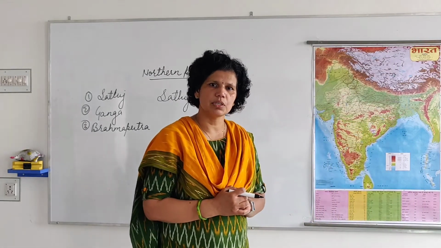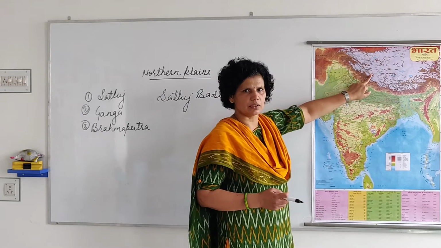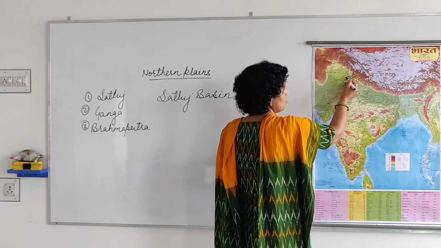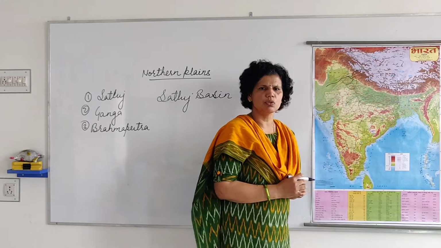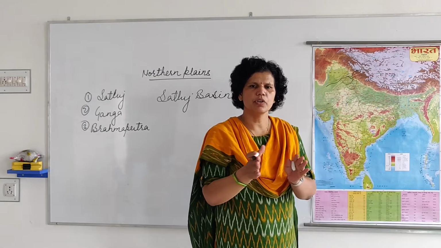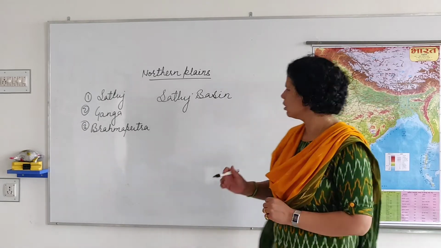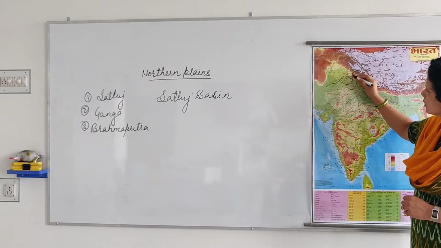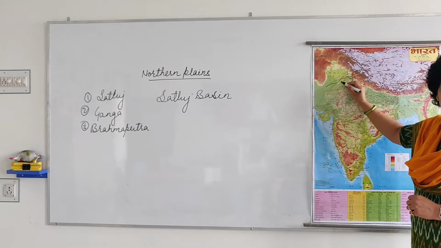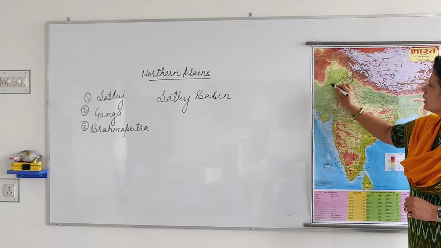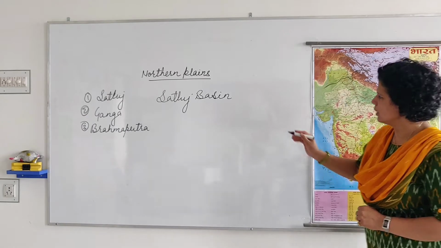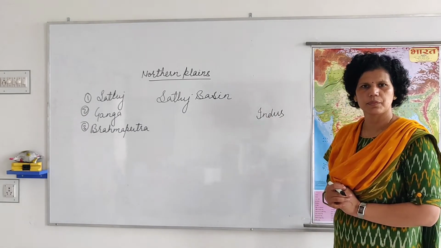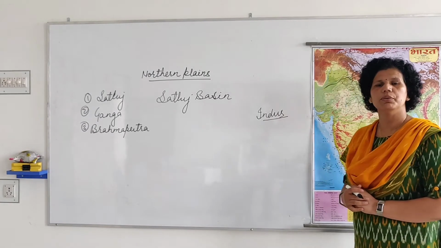This Satluj river originates from Tibet, and from Tibet it gives water to these areas, and then comes to Pakistan and joins the Indus river. After giving water here, it goes into Pakistan and joins the Indus. This is also the name of a river.